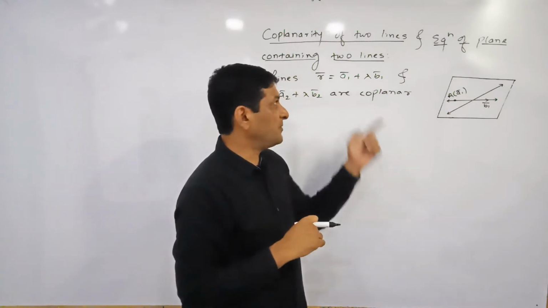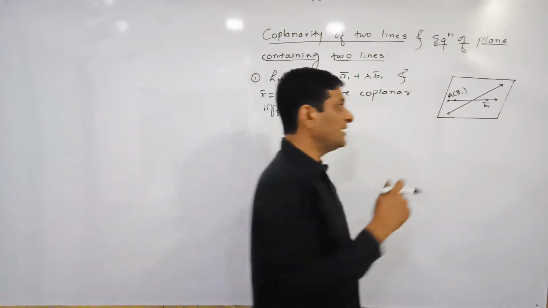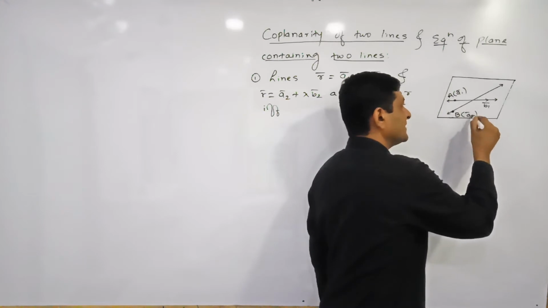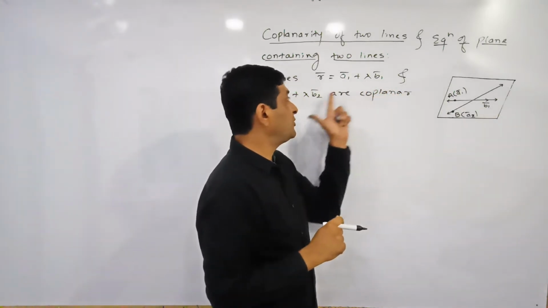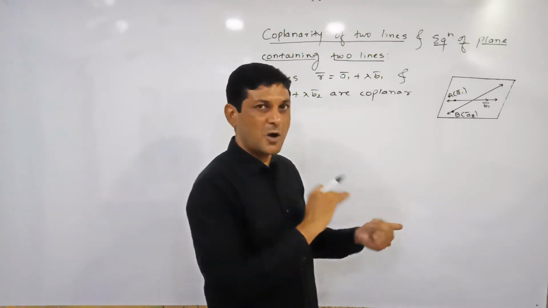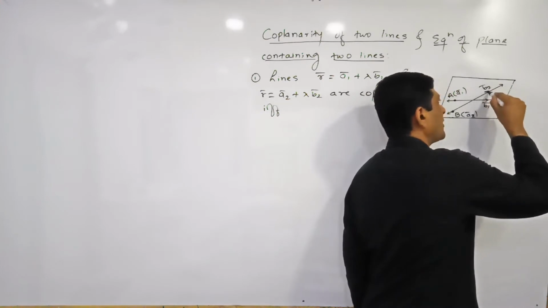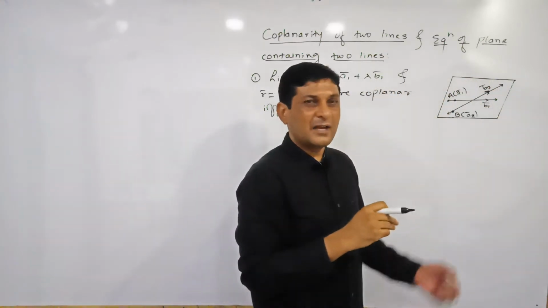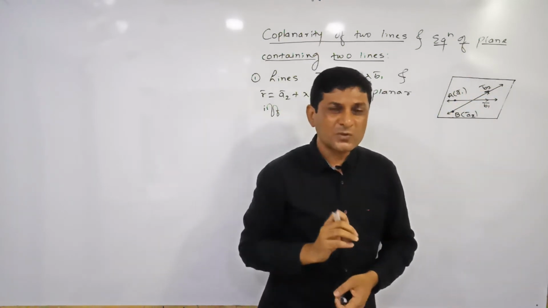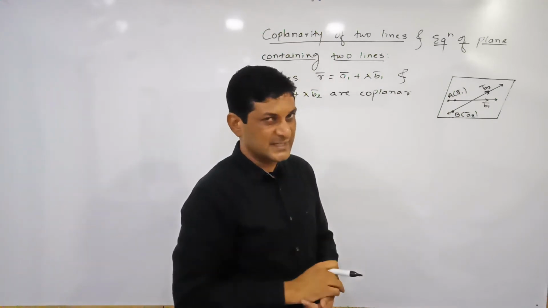Now from the second equation, so here a2 bar is the position vector of point on the line second. Let us denote that point say by B, and a2 bar is its position vector. And what is b2 bar? b2 bar is a vector parallel to the second line, or we can say that it is vector along the line second. So if these 2 lines are coplanar, at that time let us see which condition is satisfying here.